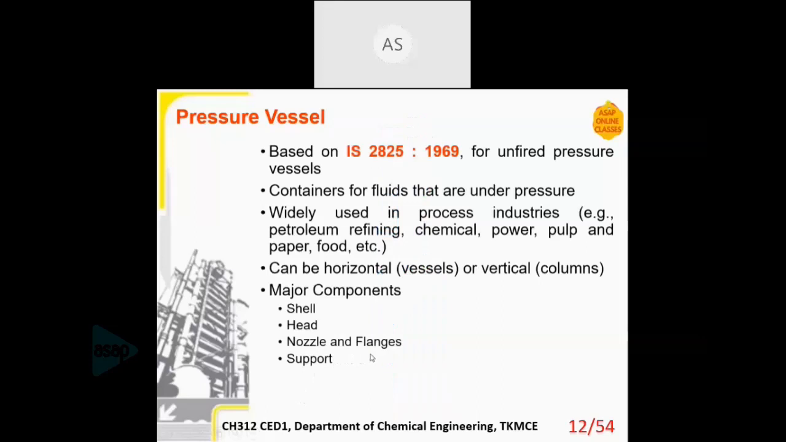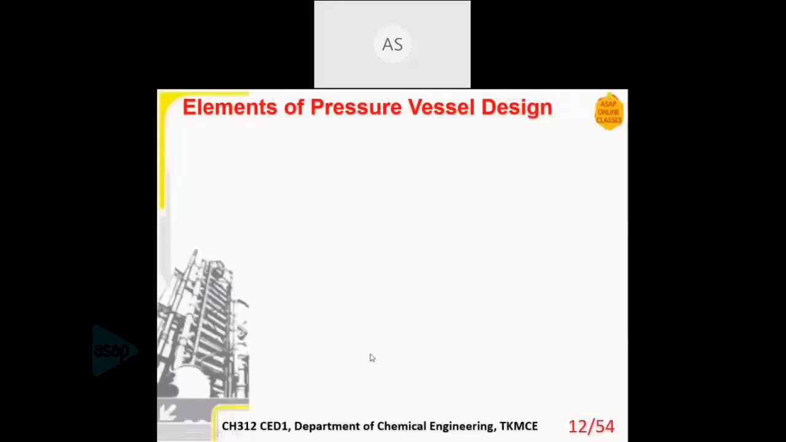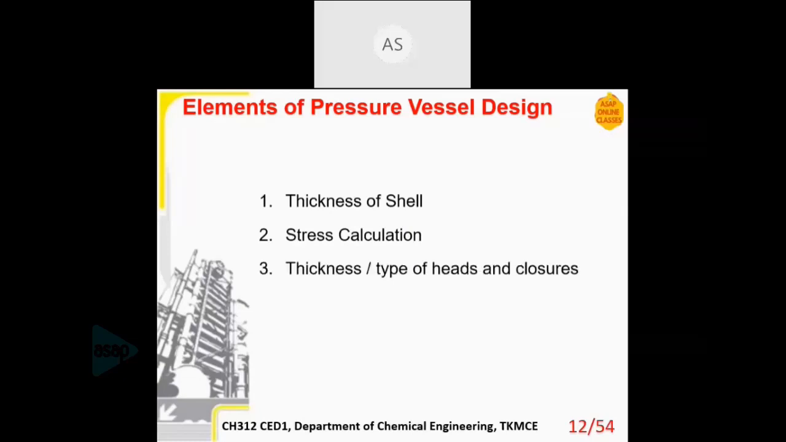We'll be dealing with each section. So the elements which you have to consider: first one is you have to determine what is the thickness of the shell required. Then you have to do the stress calculation. Is the thickness which we have designed suitable for our duty? Then finally the thickness and type of head and closure. So any shell must have an opening as well as a closure. So there we have to design that.